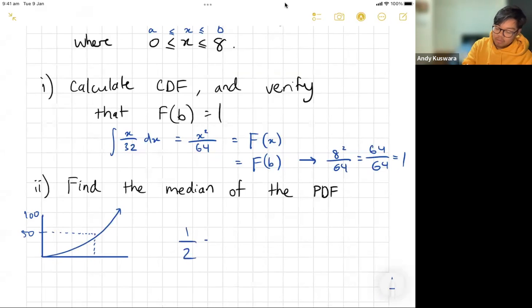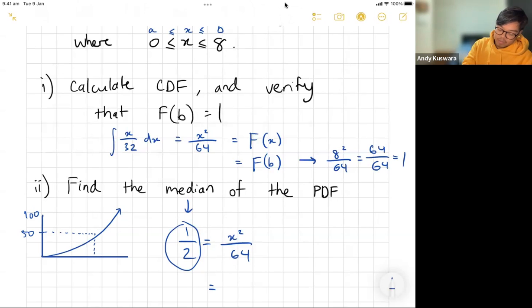That means a half should equal my cumulative distribution. So I'm going to let it equal half. That's to find my median, right? I want my cumulative to be half, or 50 out of 100, or whatever you want to call it.